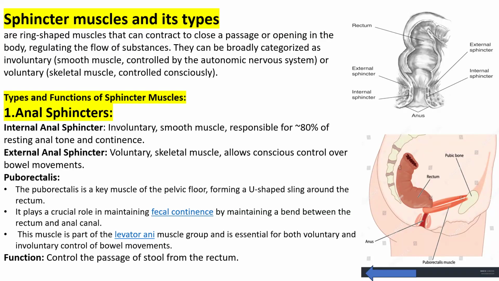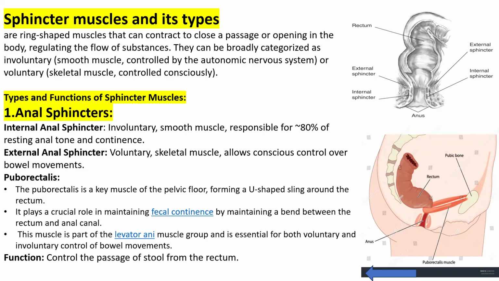They are made up of smooth muscle, which is controlled by the autonomic nervous system. It means it is not controlled by our will. A few sphincter muscles are voluntary, made up of skeletal muscle, which is controlled by our will, our conscious. So sphincter muscles are both involuntary and voluntary.